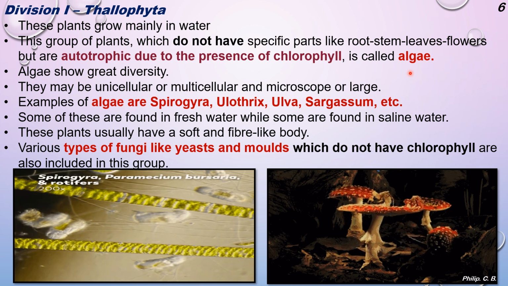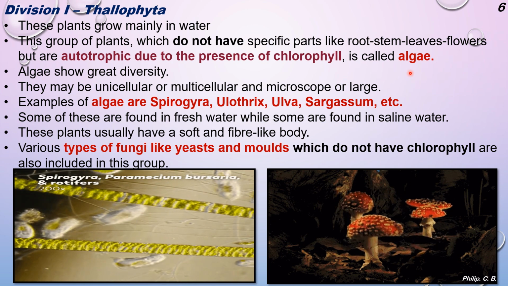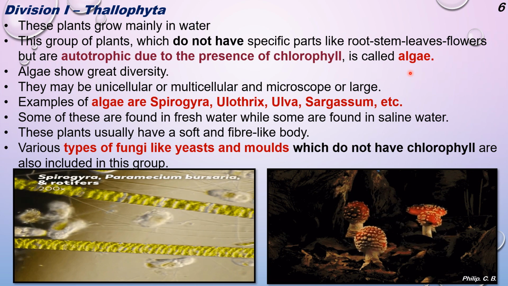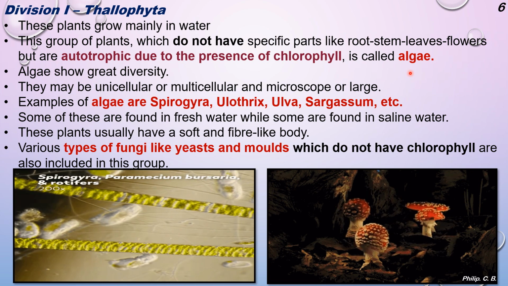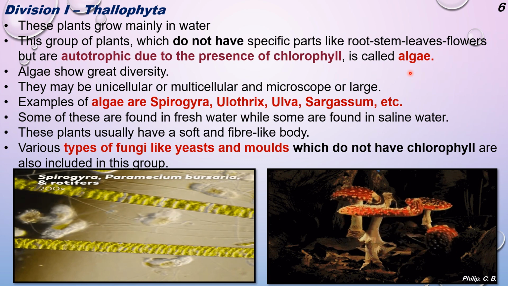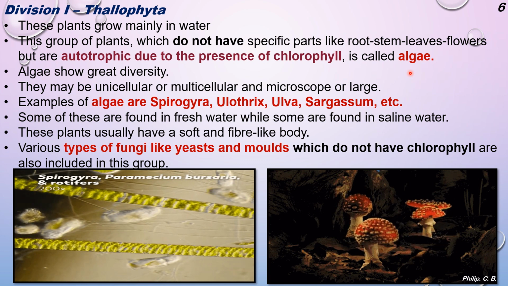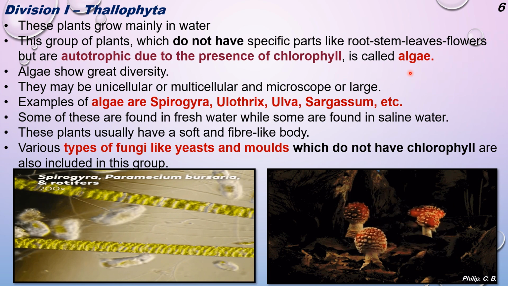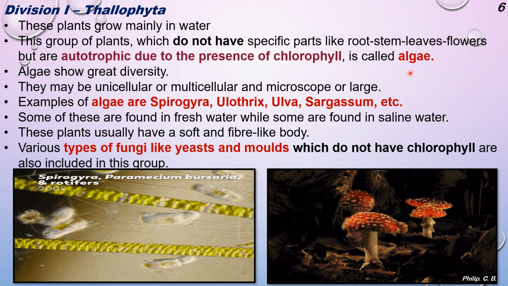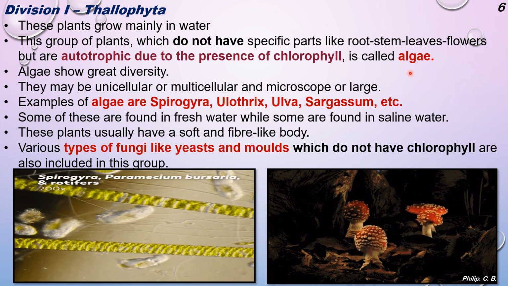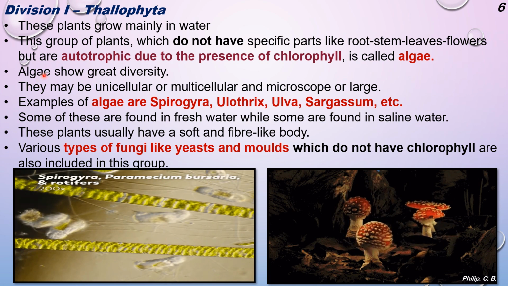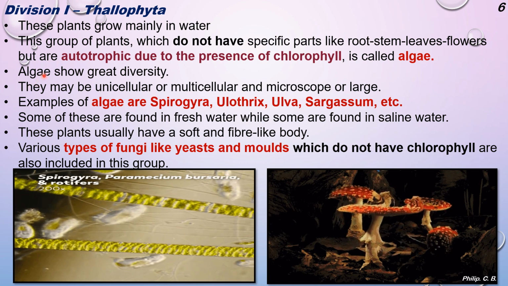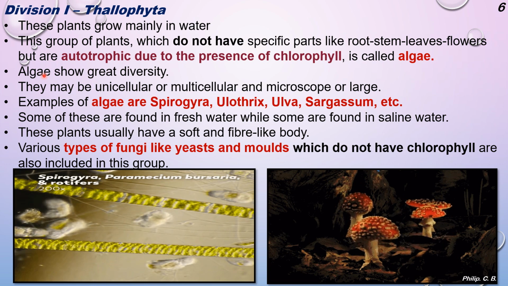If you've seen the National Geographic channel or Discovery channel, the underwater swimmers who go deep into the ocean, we can see many species present underwater, many of which are still undiscovered, right? So the species in water bodies are many more than on the land. And in the case of algae, again there are many species. Now you can see some of the species in the images I have put in the next slide.